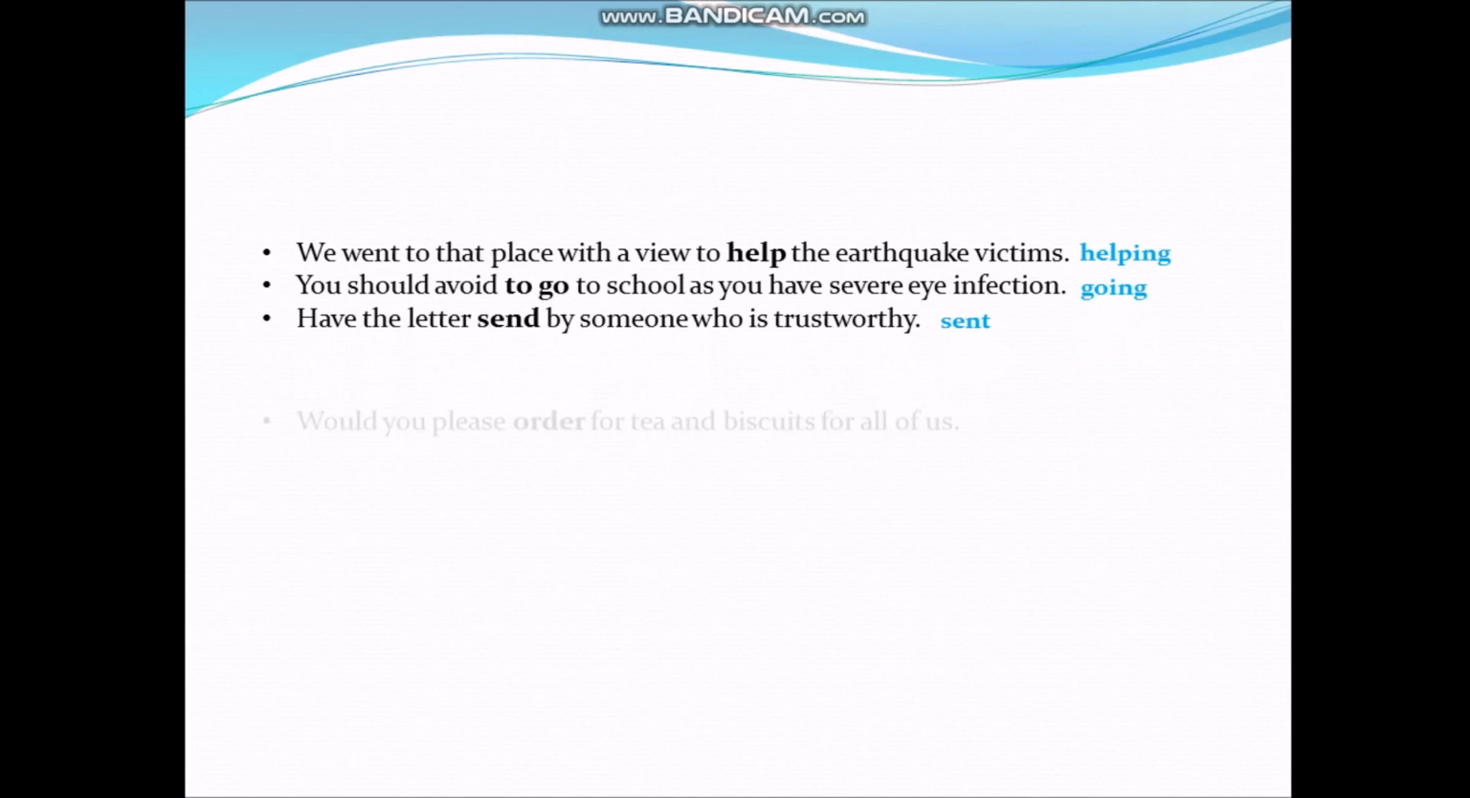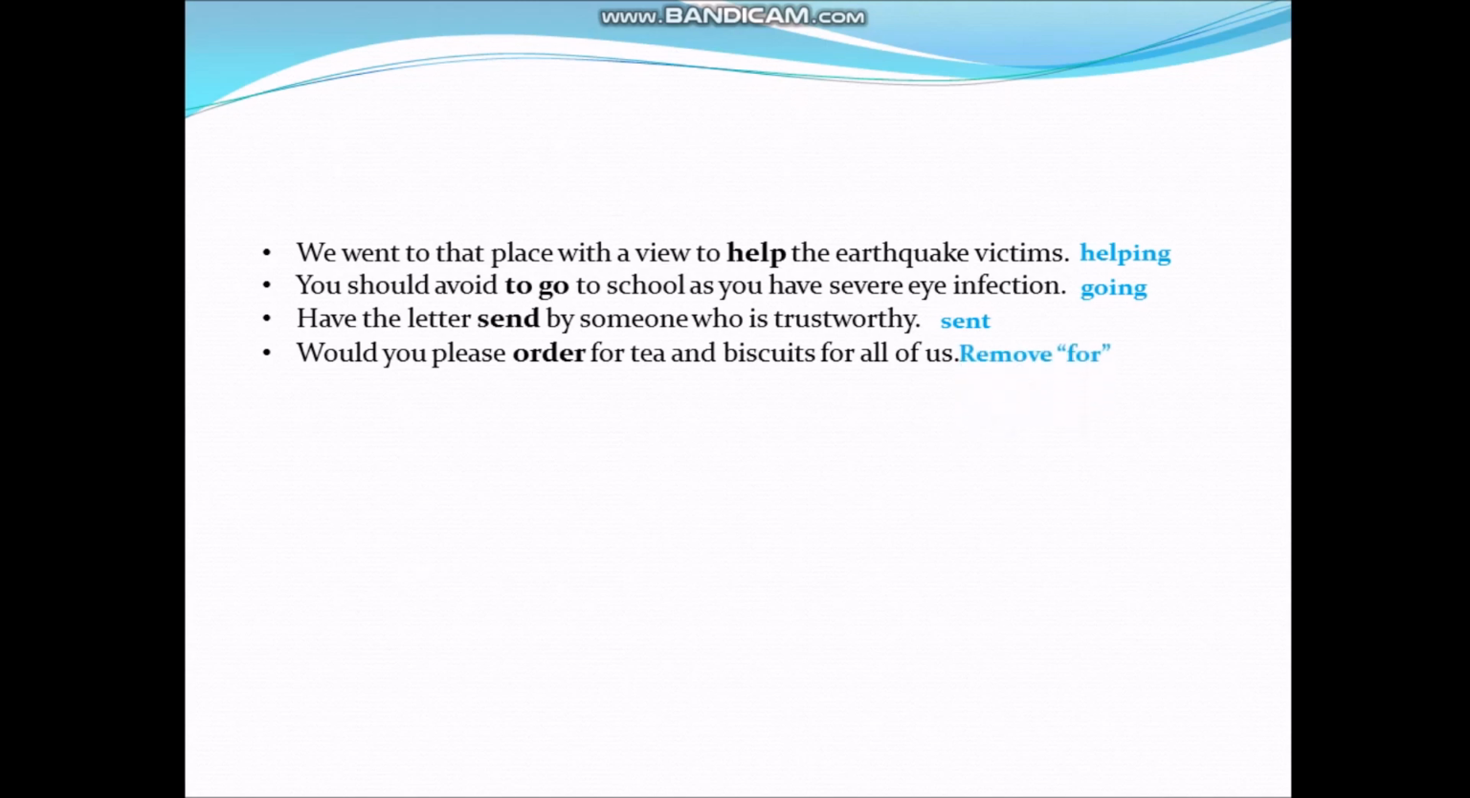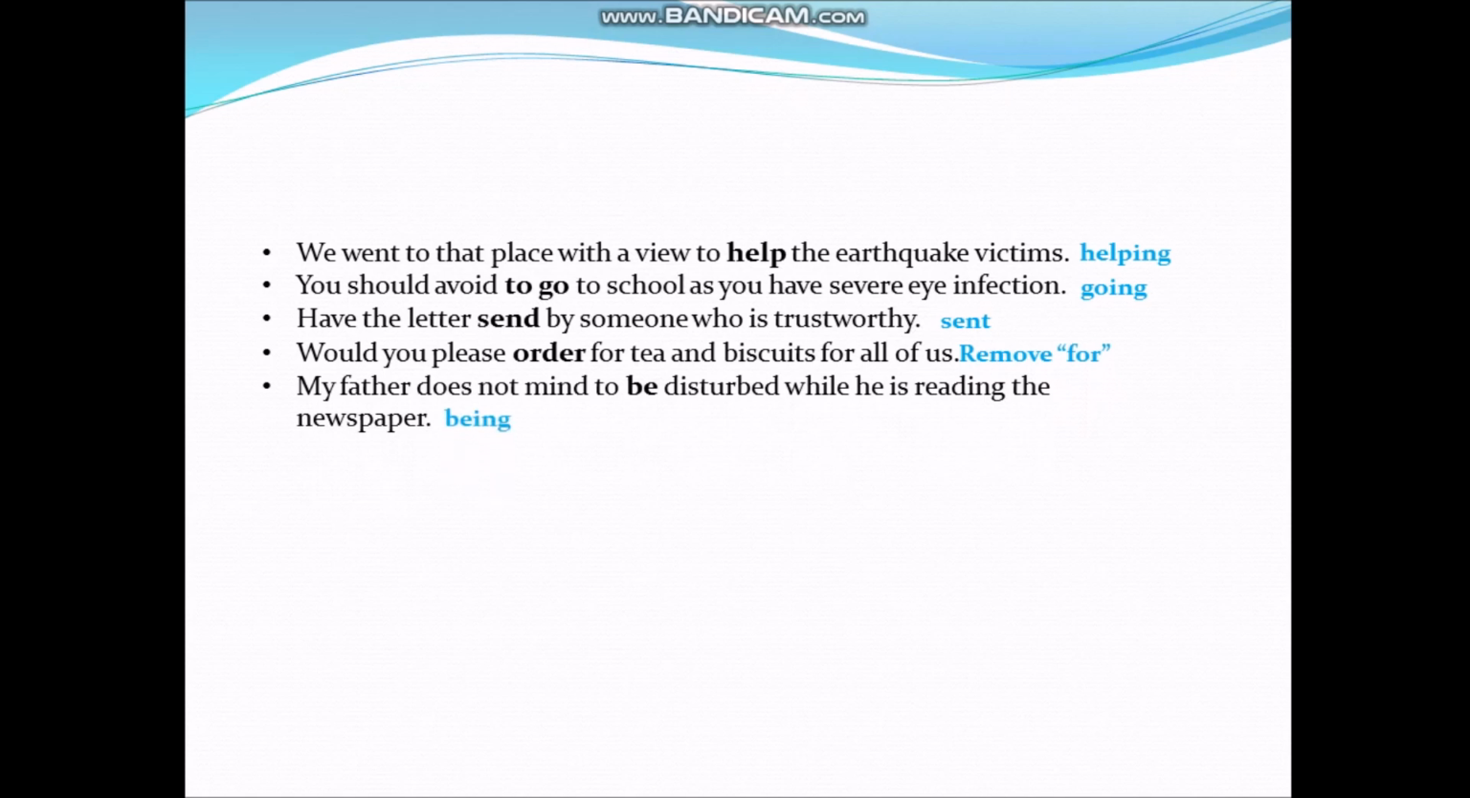Next, would you please order for tea and biscuits for all of us? Here we should remove for, as order doesn't take for after it. Next, my father does not mind to be disturbed while he is reading the newspaper. Here we use being in place of be, as a gerund will come after mind, so change be into being.